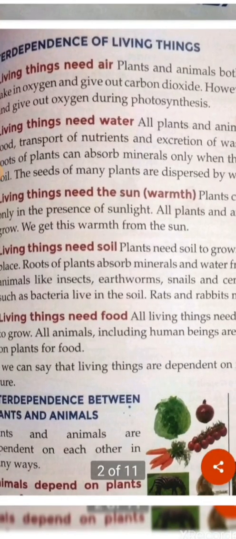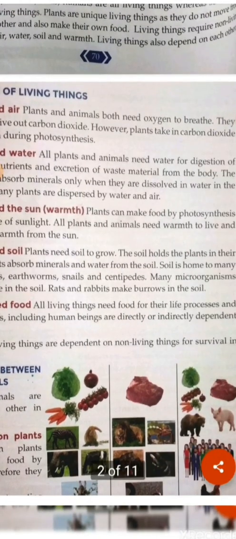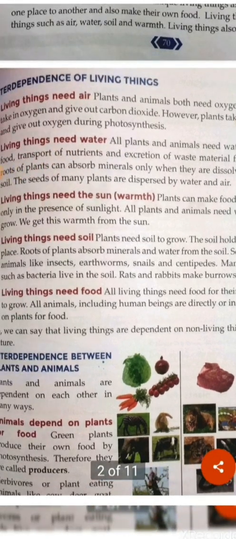And living things need food. So we need food. Plant and animals, they need food for their proper growth and development, right? So all animals, and including us, including human beings, they are directly or indirectly dependent on the plants for their food. That means we can say that living things are dependent on non-living things. Okay,